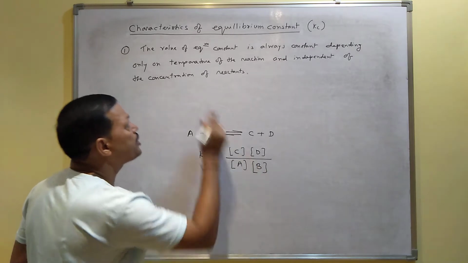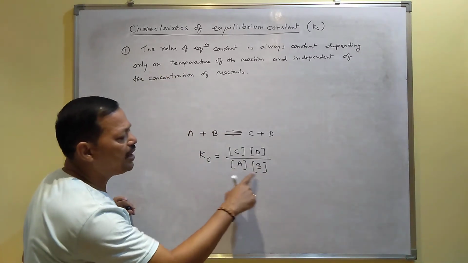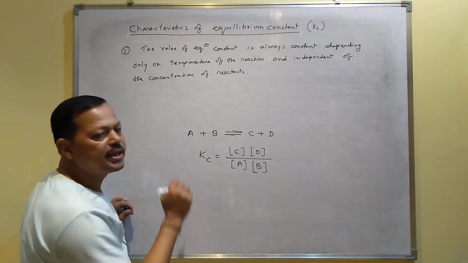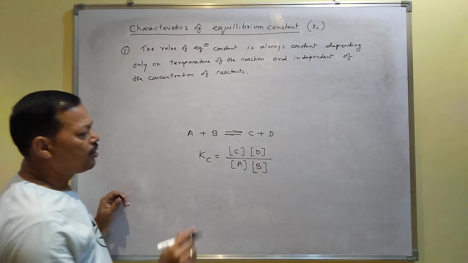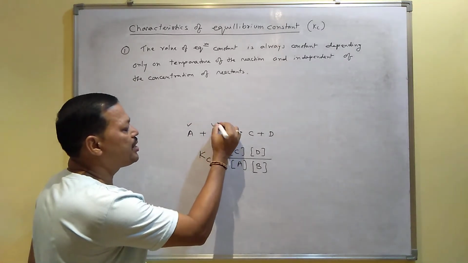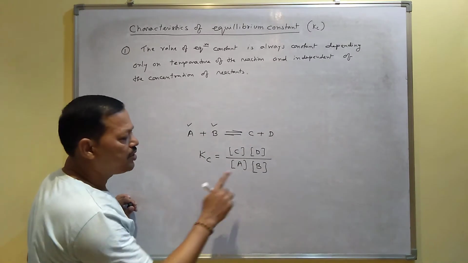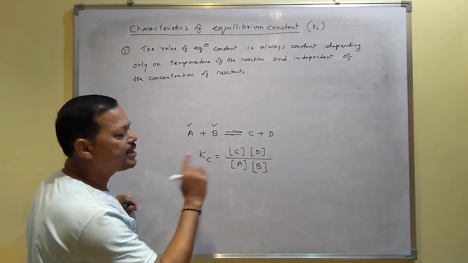Now according to this point, if you change the concentration of reactant, A and B, then the value of Kc will remain same, it will not change. So how is it possible? If you change the concentration, suppose you increase the concentration of A and B, then these two values will be increased. When these two values increase, Kc will change.